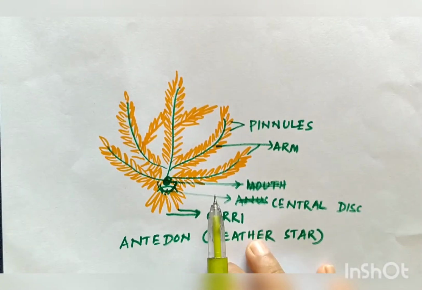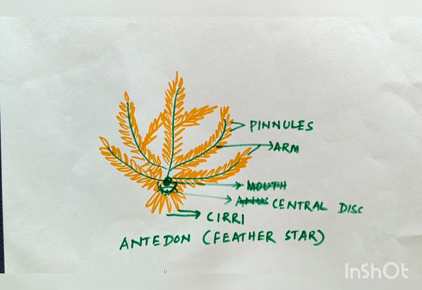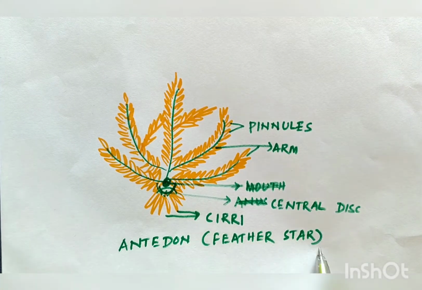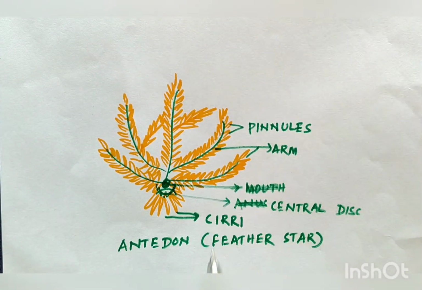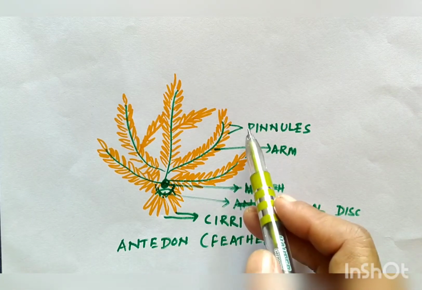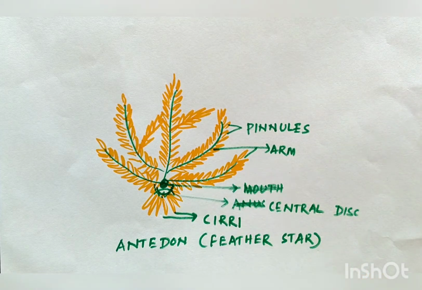This is another example of phylum Echinodermata. This is Antedon, which is commonly known as feather star. These are arms. This is the central disc. These are cirri. These are pinnules of the Antedon.